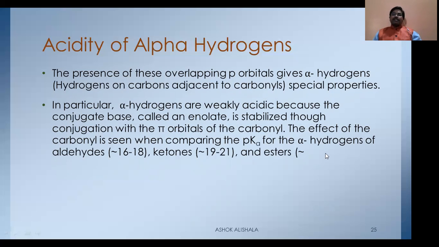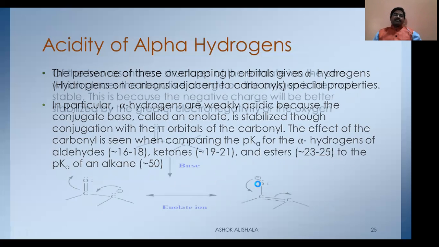In the case of ketones, it is 19 to 21. And in the case of esters, it is 23 to 25. So the pKa value of alkane is nearly 50. That means the alpha hydrogen in aldehyde is more acidic than in ketones, and more acidic than in esters and alkanes. And you know that the higher the pK value, the less acidic the nature.